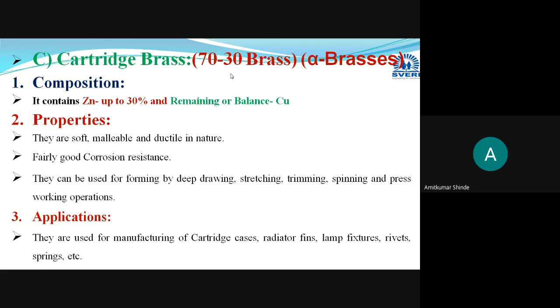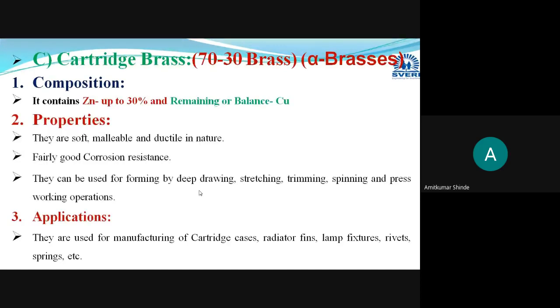Due to that highest malleability and ductility, you can perform different forming operations, like deep drawing, stretching, press working, and trimming. Different operations can be very easily performed on this type of brass, cartridge brass or 70-30 brass.